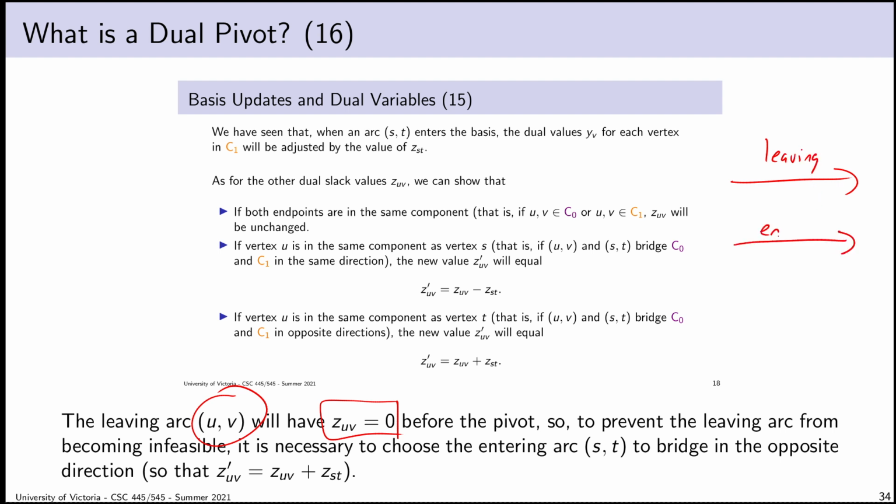If my entering arc points in the same direction, then the adjustment formula to my dual slack variables still applies to my leaving arc, and the adjustment that I have to perform to the leaving arc will be this one. And I know that ZUV is equal to 0, which means that my entering arc is pretty much guaranteed to make the leaving arc go negative if I'm not careful. That is more evidence that I have to choose as my entering arc an arc that points in the opposite direction, because then the adjustment I perform to the Z value of my leaving arc is this one, which obviously will not result in my leaving arc having a negative Z value. So that's one more way of seeing that my entering arc has to point in the opposite direction.